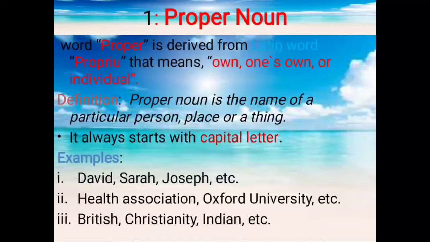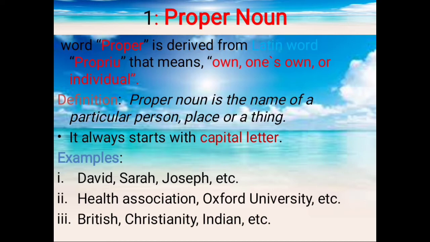Proper noun. The word proper is derived from the Latin word proprio, which means one's own, or individual. Its definition is: a proper noun is the name of a particular person, place, or thing. But the point that should be remembered here is that it always starts with a capital letter.